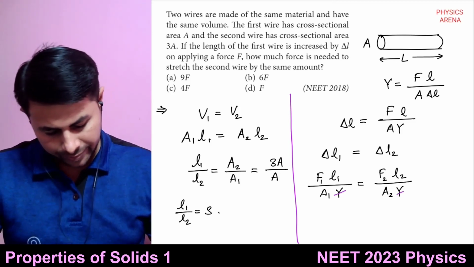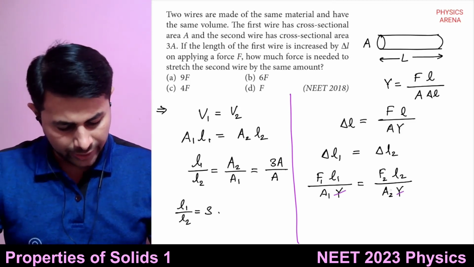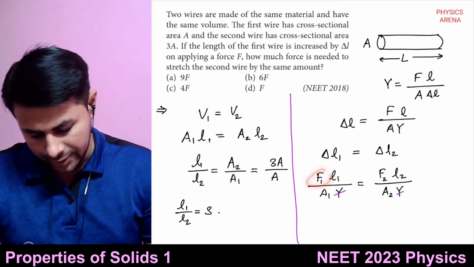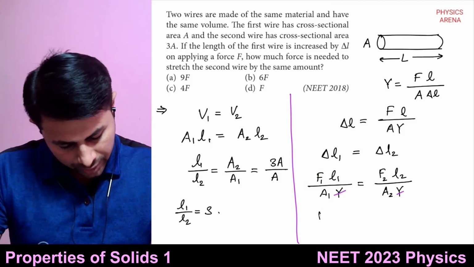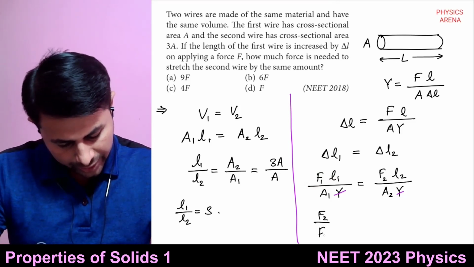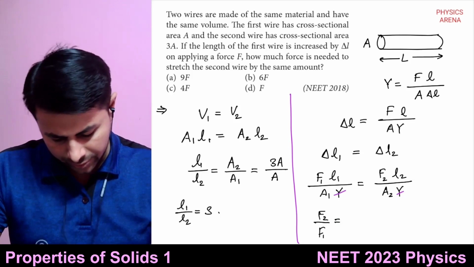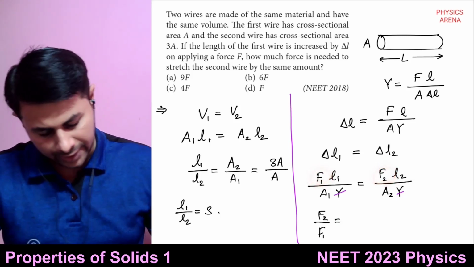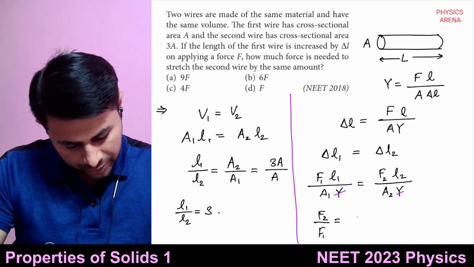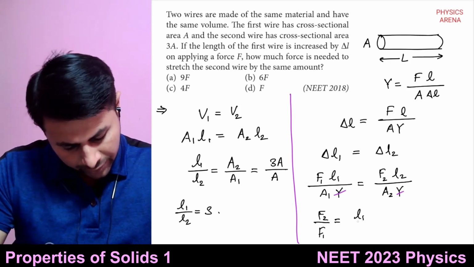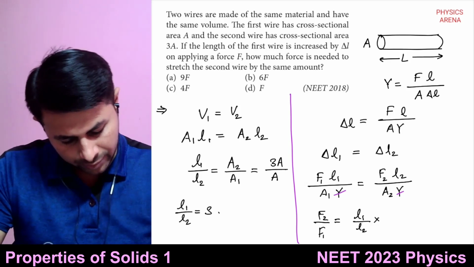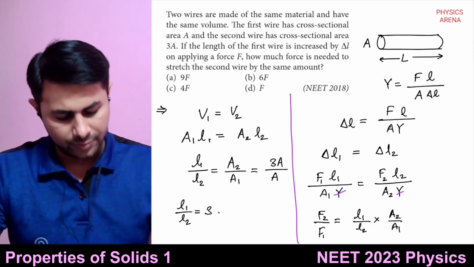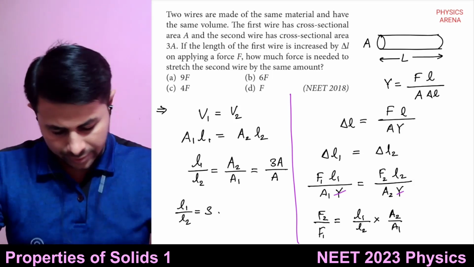So what do we get? We can move A2 and L2 to the left hand side, F1 on the right hand side. So F2 divided by F1 is equal to L1 upon L2 multiplied by A2 upon A1, right?